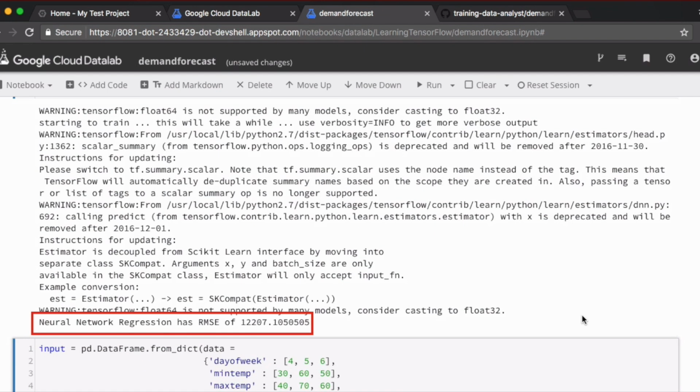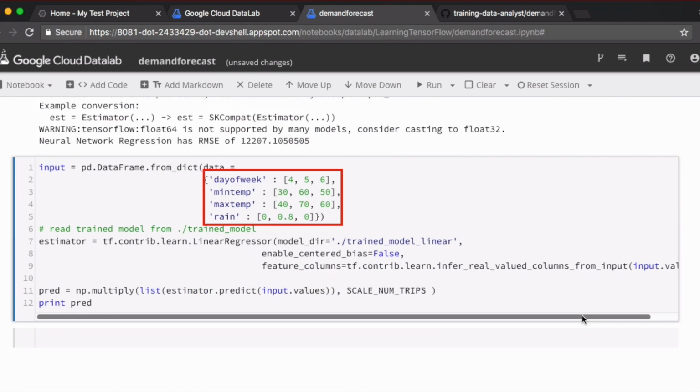Run the training for this regression model and you'll find that the root mean square error seems a little higher than what we got earlier. This is around 12,000 in my run of this code. Given the size of this dataset, and there could be many other factors which make neural network solutions harder to converge. We've stored our trained model in a directory. We can now use it to make predictions.